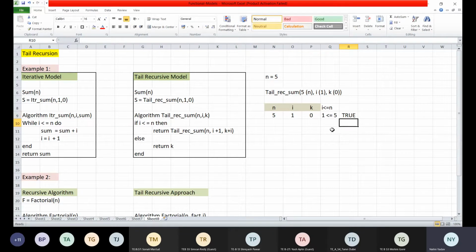Yes, it is true. Correct. Then what am I supposed to do? Return tell_rec_sum(n, I plus 1, k plus I). N is n. I plus 1, so this will become 2, and k plus I. What was the value of I? 1. So 1. Correct?